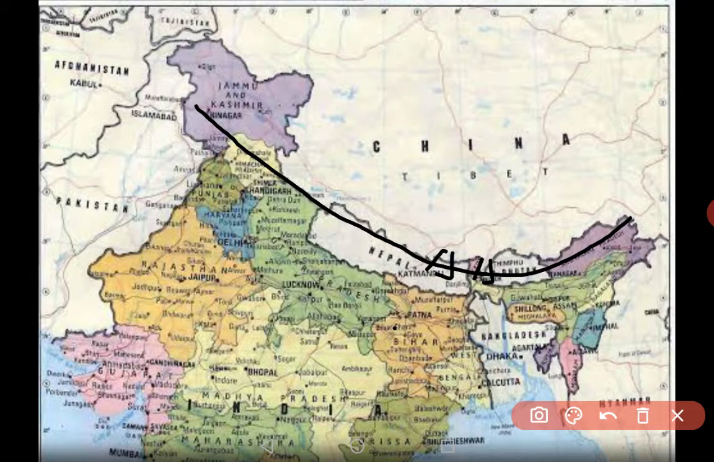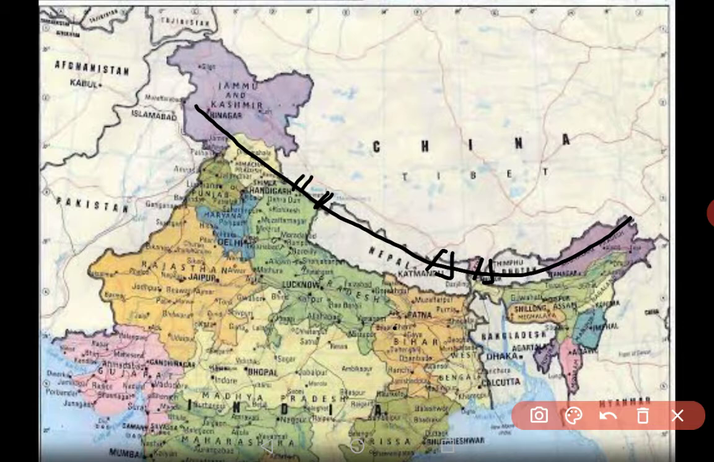The Himadri is the northernmost parallel range in the Himalayas, and throughout the year it is snow-bound. And in this Himadri you will find many glaciers. Here the Gangotri glacier and the Yamunotri glacier are there.